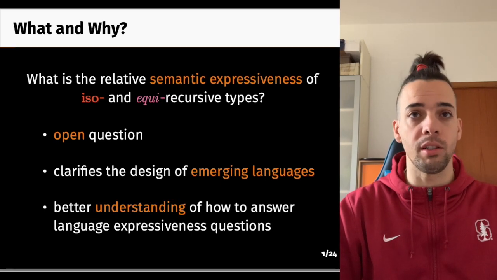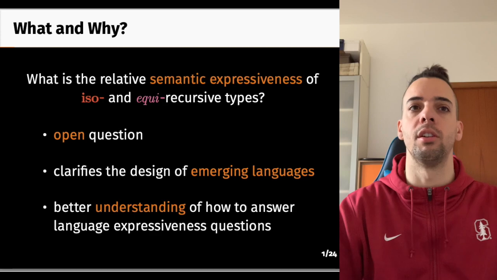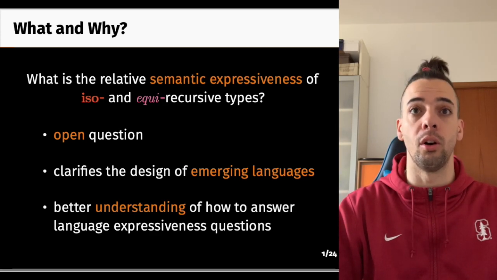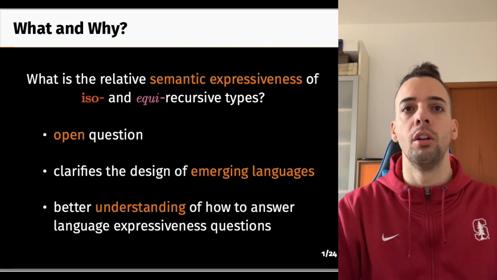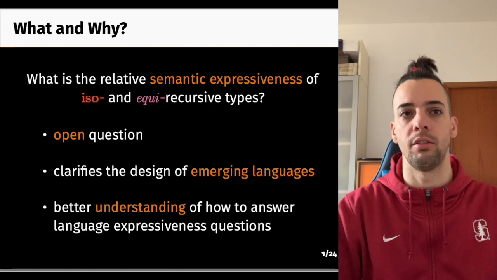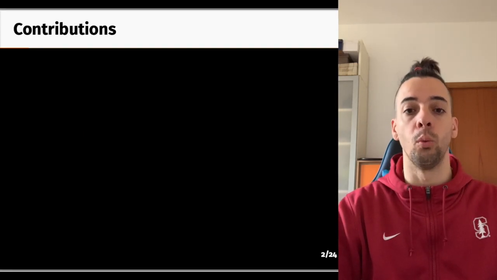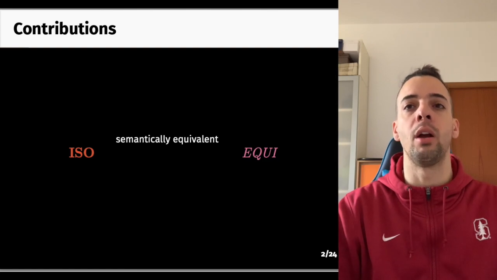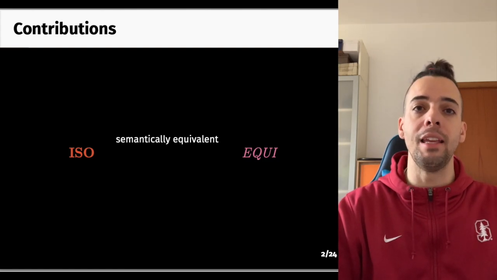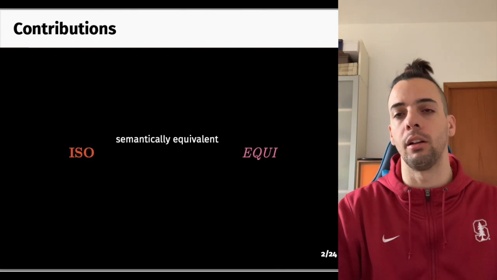Also, language expressiveness is an important topic of research, and we'll see that it is fairly old. By answering this question, we further our understanding of tools that can be used to reason about language expressiveness. So, long story short, what did we prove? We proved that iso and equirecursive types are equivalently expressive, at least when studied in the simply typed lambda calculus.